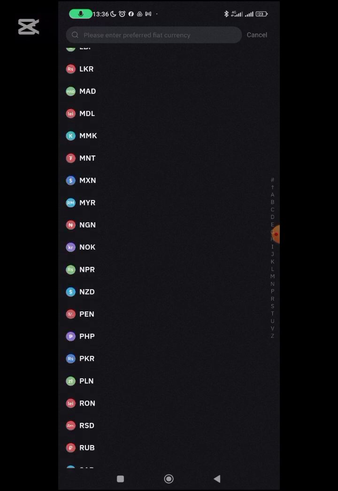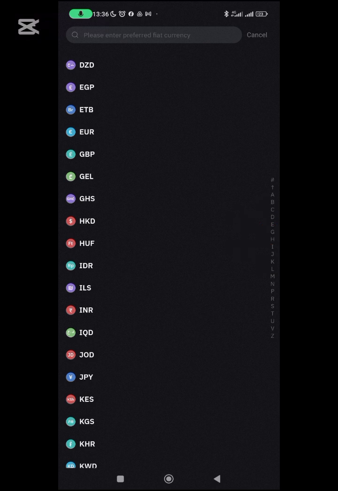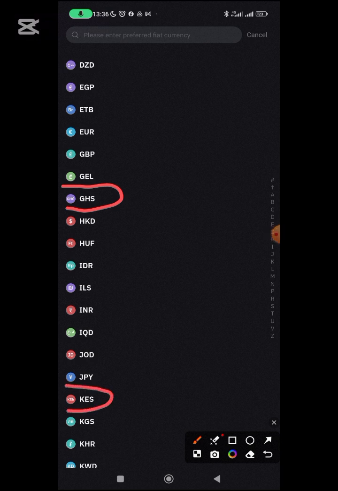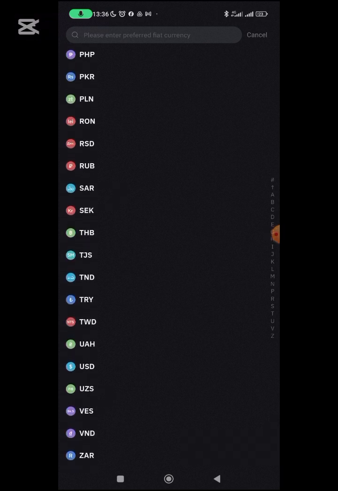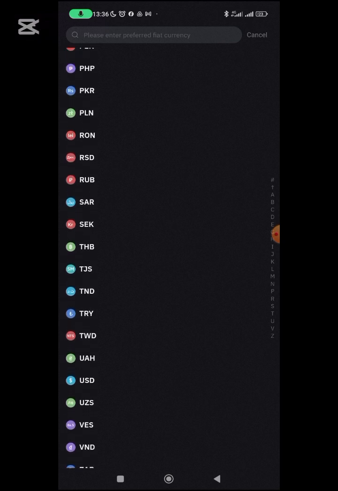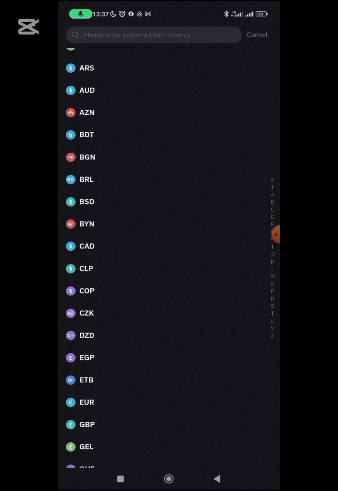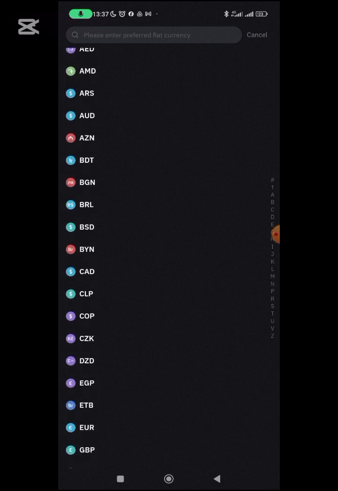For those in Ghana, for example, you can see GHS. For those in Kenya, you can see Kenya shillings. For those in Cameroon, usually XAF. Let's see what options are available to Cameroonians here.